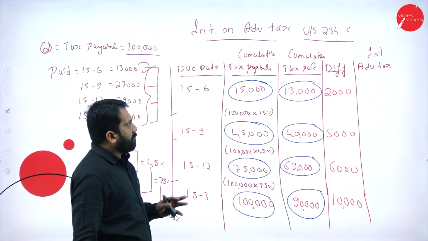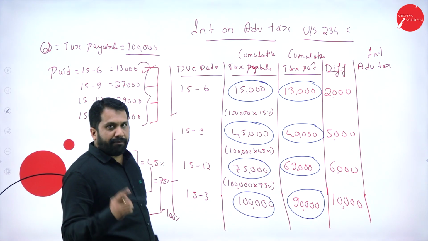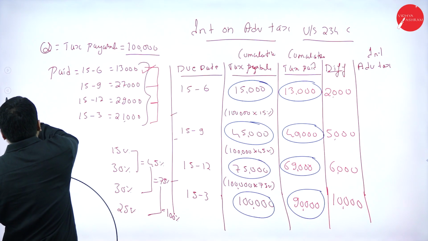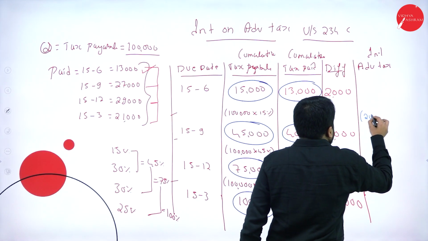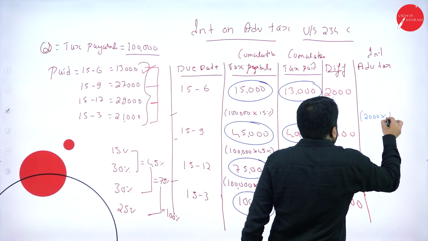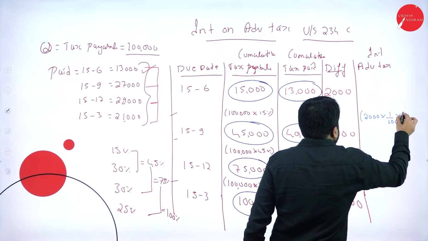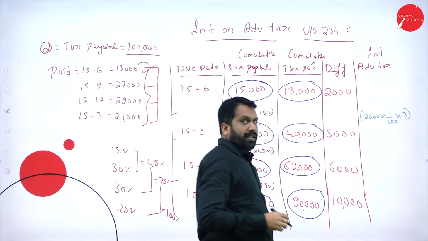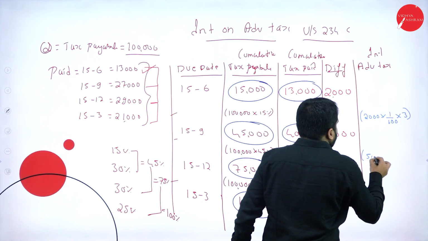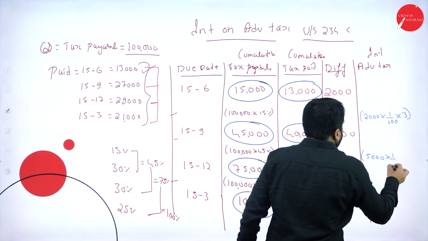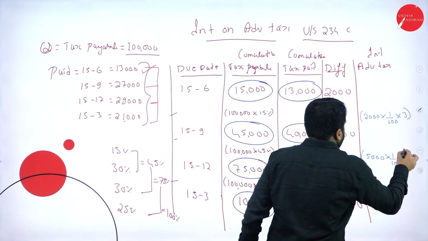Now, simple one. Once you are done with this, your final advance tax calculation. Now, 2,000 into 1% for 3 months. I'll tell you why it is. The difference is 5,000. 5,000 into 1% for 3 months.